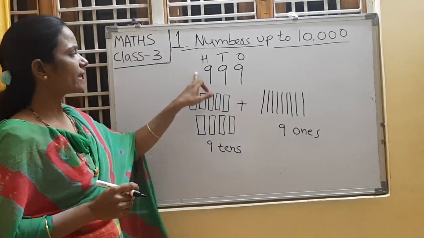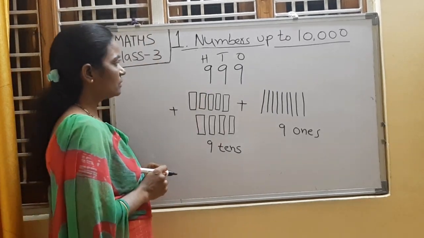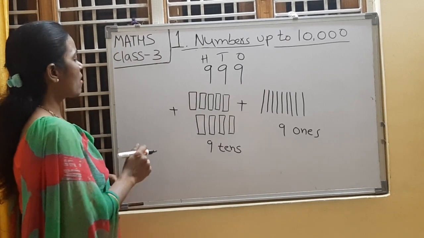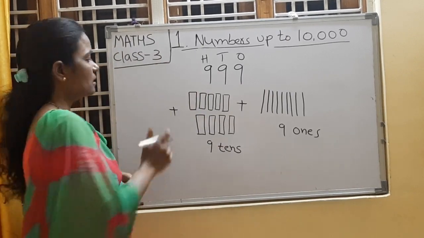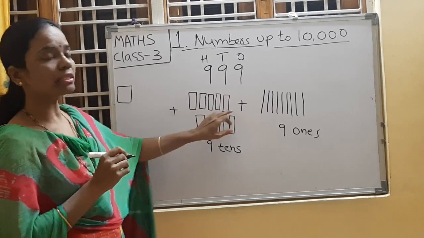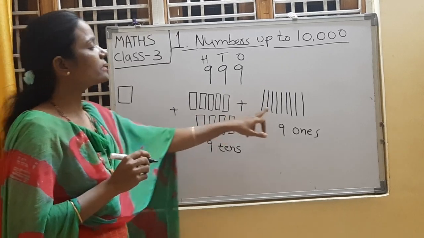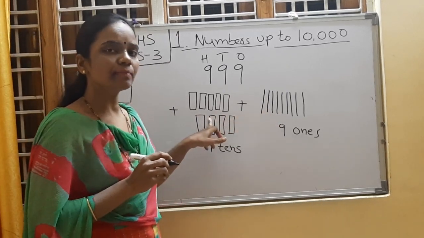Next, in hundreds place, what is the number? 9. So we have to draw 9 hundreds blocks. Hundreds blocks means somewhat big in size. When you compare with the tens block, it is big in size, right? When you compare with the ones block, tens block is big in size.